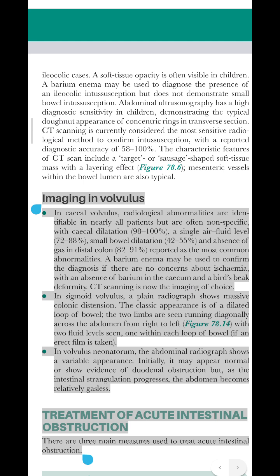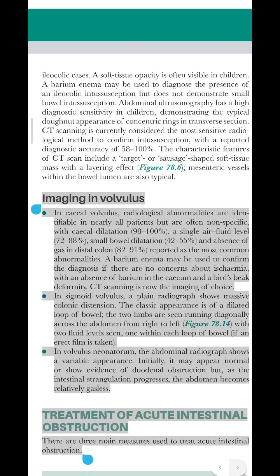In volvulus neonatorum, the abdominal radiograph shows a variable appearance. Initially, it may appear normal or show evidence of duodenal obstruction, but as the intestinal strangulation progresses, the abdomen becomes relatively gasless. Treatment of acute intestinal obstruction.